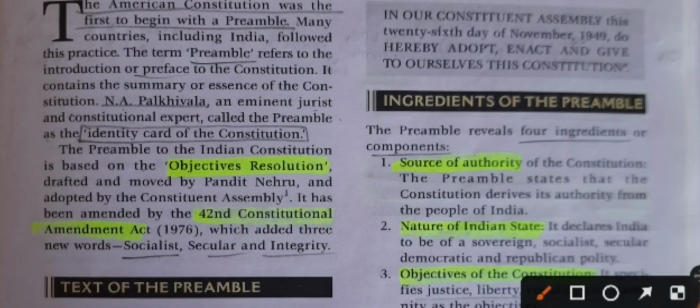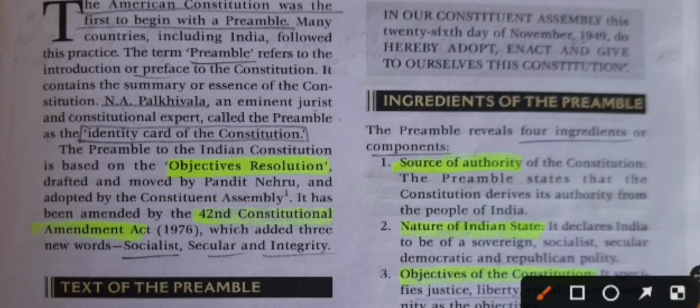In the Constituent Assembly, on the 26th day of November 1949, it is called as adopt, enact and give to ourselves this constitution. Okay, our constitution was adopted on 26th November 1949. Don't forget it.